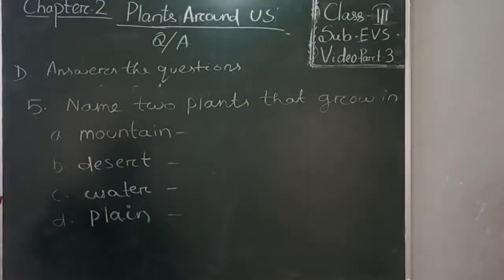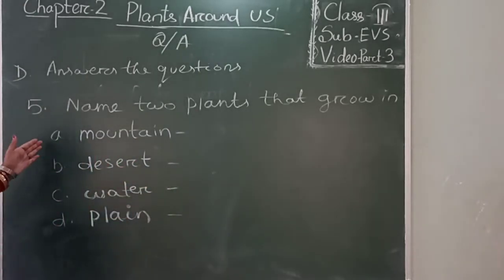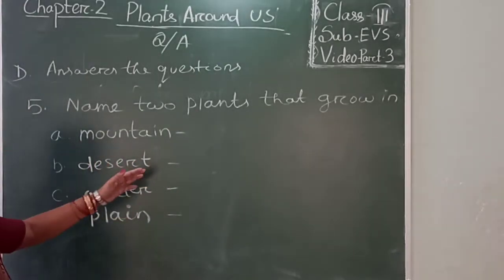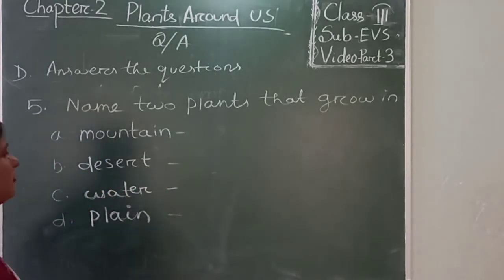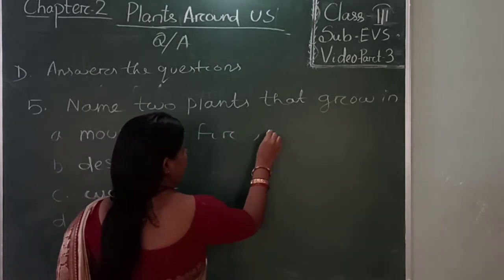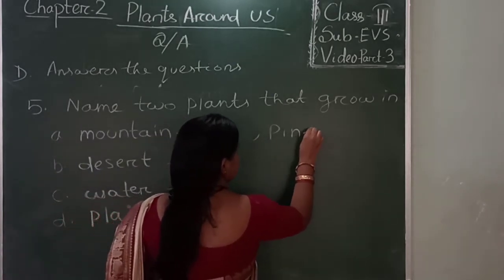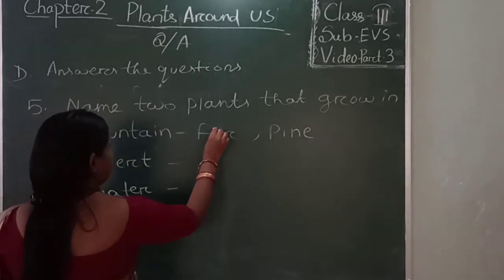Your question number 5 is, name 2 plants that grow in these areas. Here 4 areas are given. We write 2 plant names here. In mountain areas we find fir and pine trees.